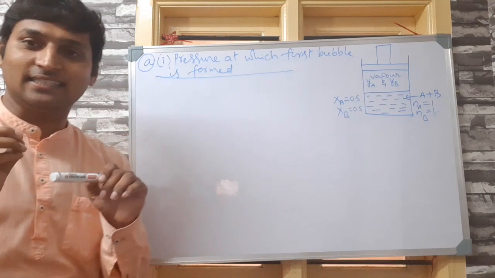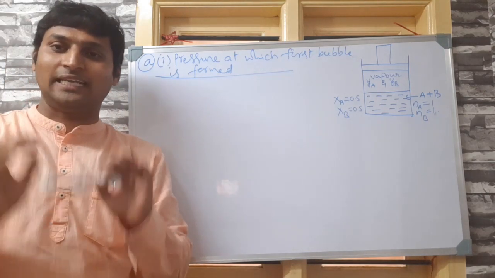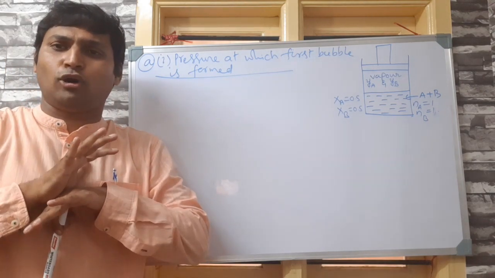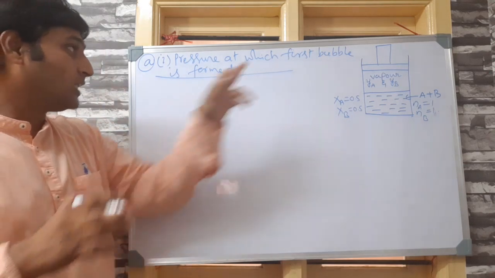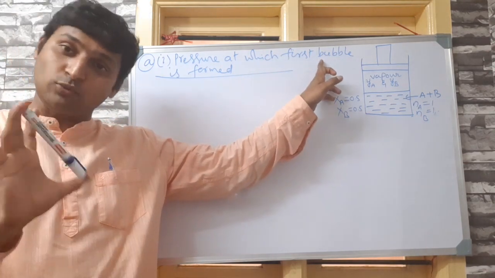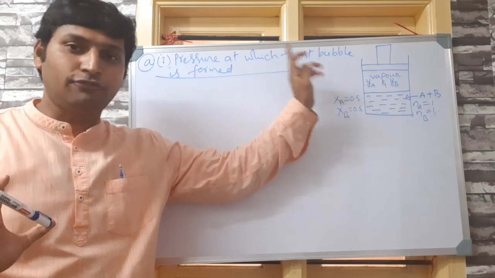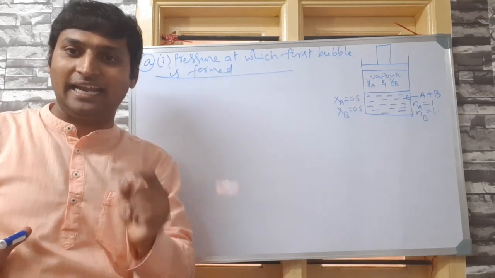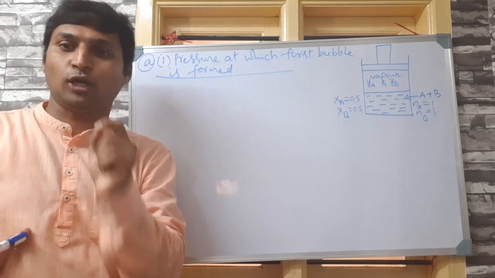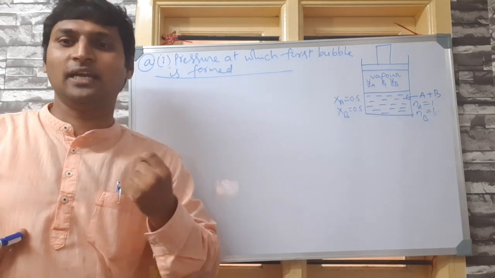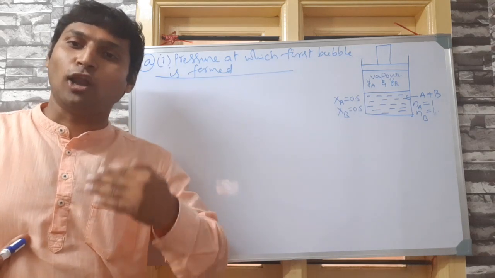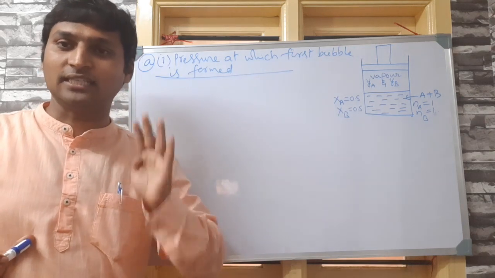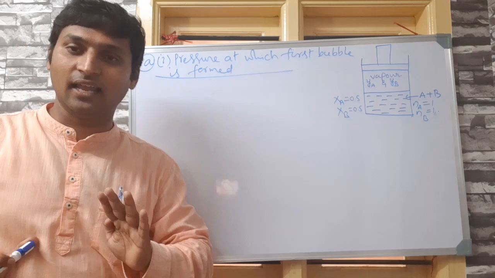He is asking you to assume that initially we have pure liquid, no evaporation has happened. Now the formation of the first bubble, bubble means vapor, please understand, indicates the commencement of vaporization, just the beginning of vaporization, which means the vapors are almost nil.